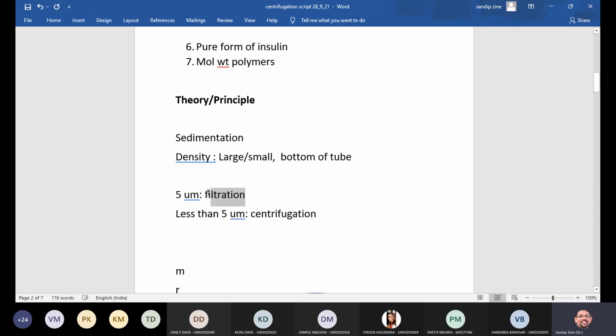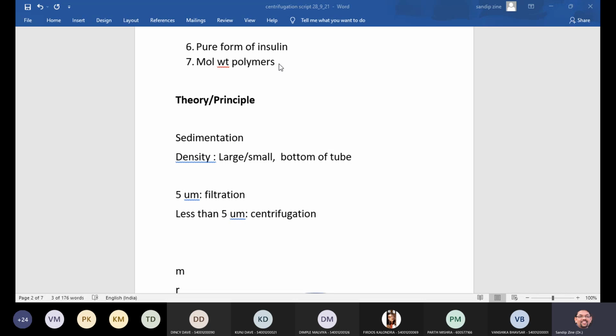And this is the key difference, if you are appearing for any competitive examination, maybe the GPAT or any other examination. So maybe this is a kind of tricky question. Less than 5 micrometer, we can always take help of centrifugal equipment. And if the size is more than 5 micrometer and with other conditions, then we can go for the filtration. Clear this point, students? Any doubt over here?